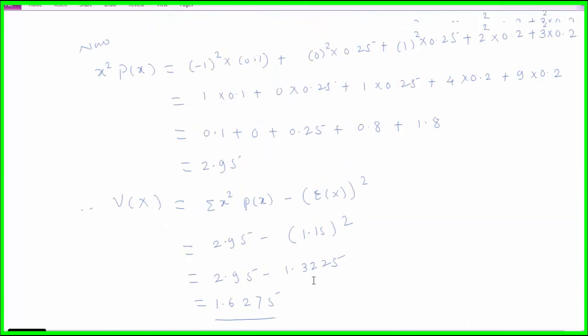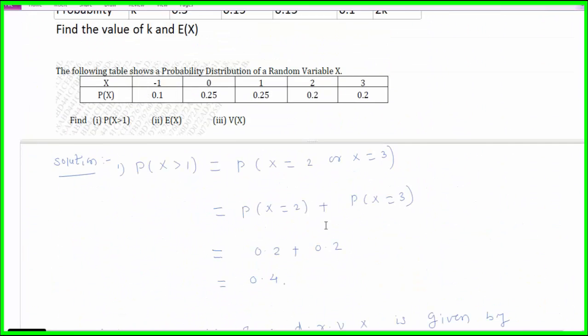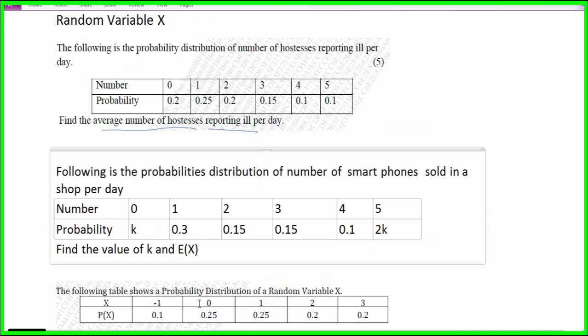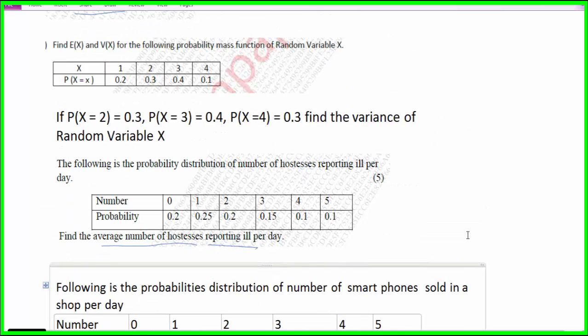Now let us discuss some more examples. I will give only a hint, and you can solve. We have solved these two examples. Now here one more example is given. The following is the probability distribution of the number of hostesses reporting yield per day. The number is given as 0, 1, 2, that is 0 hostesses yield per day with probability 0.2, 1 hostess yield per day, 2 hostesses yield per day, and so on.